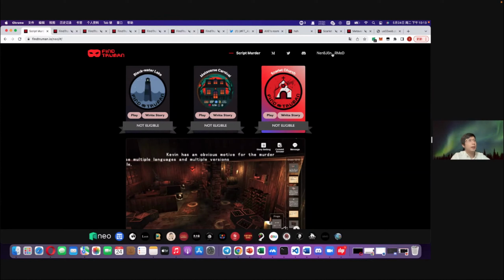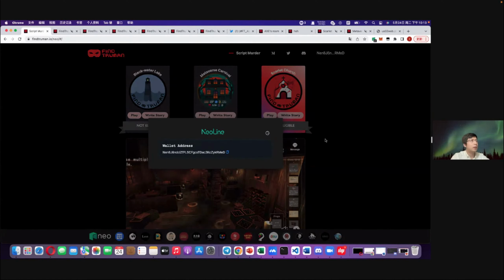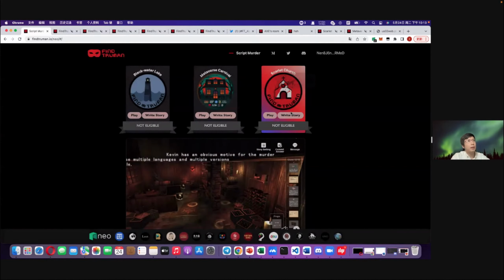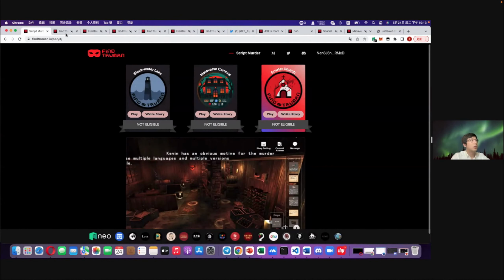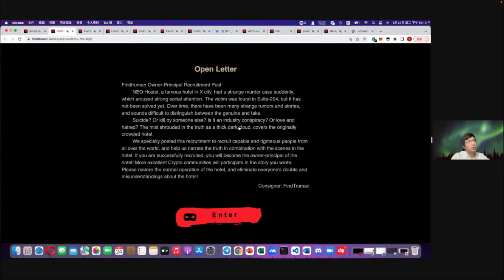We need to first connect the Neoline wallet to be able to enter the game and write the story. The write story button here will guide us to a link in which all the settings of the environment are not fixed, which means users or writers can change the elements of the environment, and they can also modify the storyline.